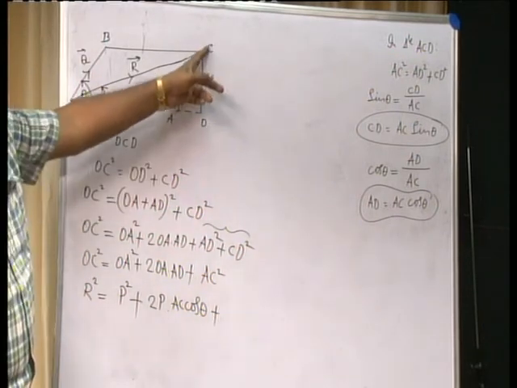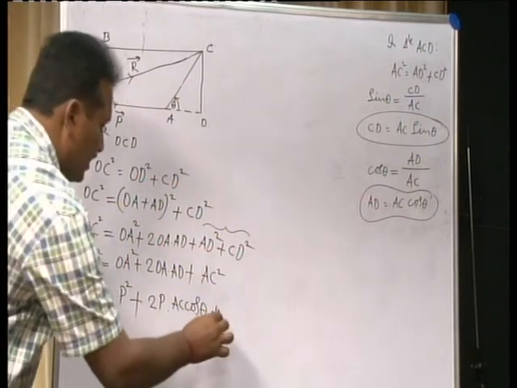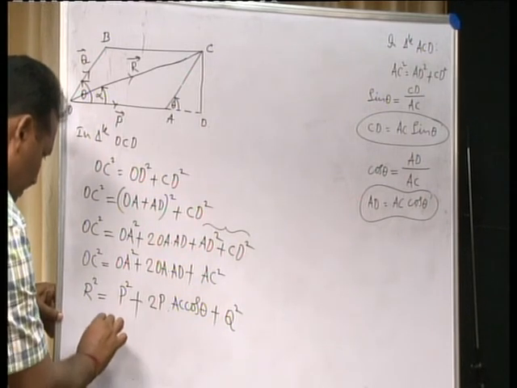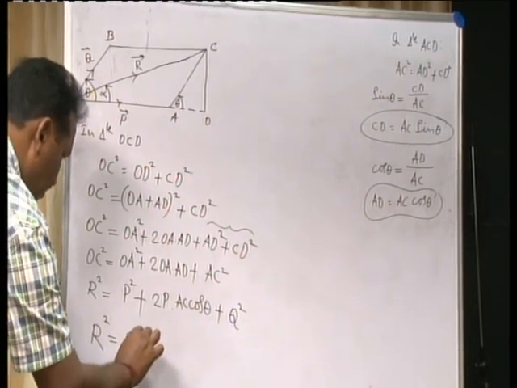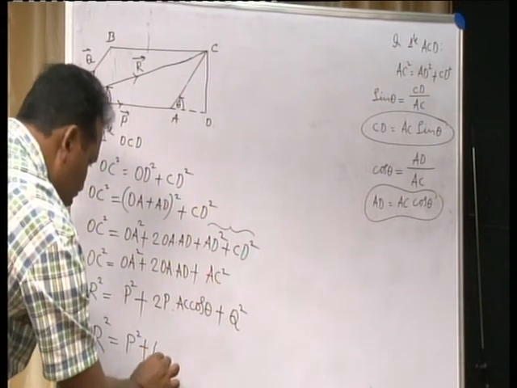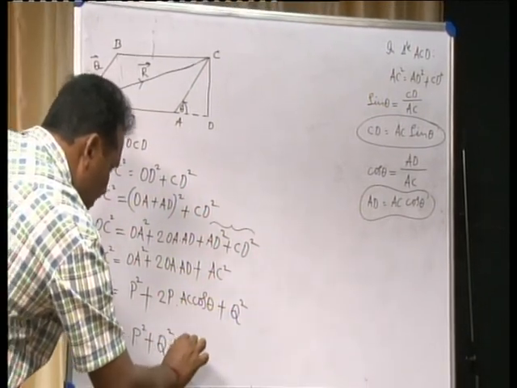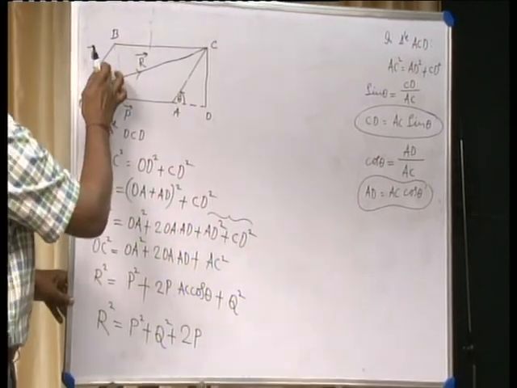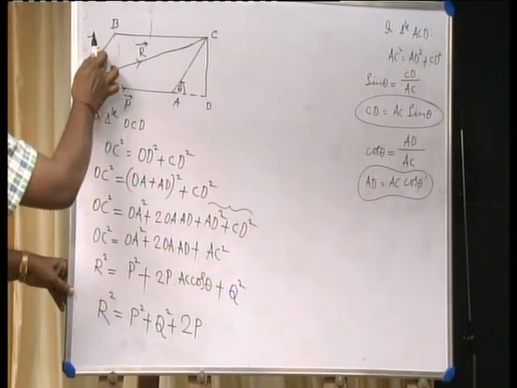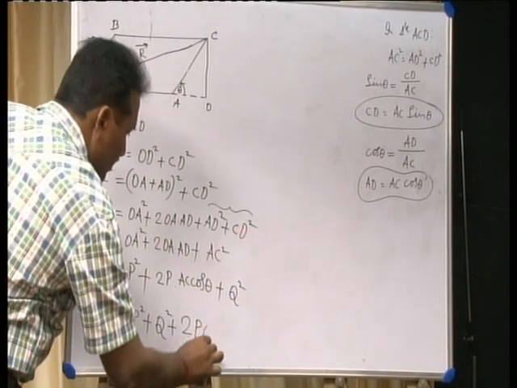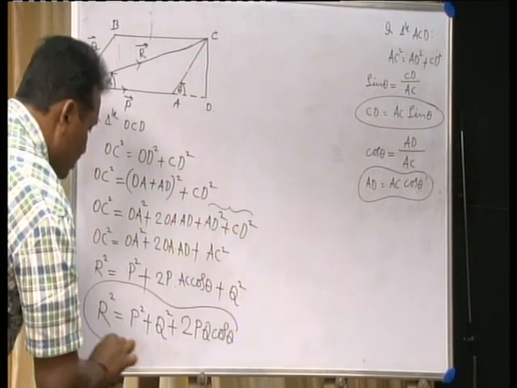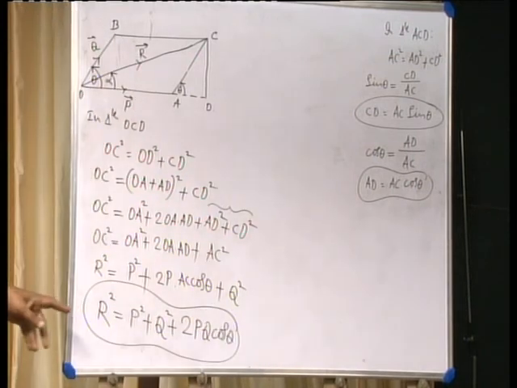AC is what? It is the representation of the force Q, therefore it is Q square. So rewrite this: R square is equal to P square plus Q square plus 2 times P. AC means again it is a side parallel to side OB, which represents the force Q, it is Q, it is cos theta. So this is the equation used to find the resultant of any two forces which is